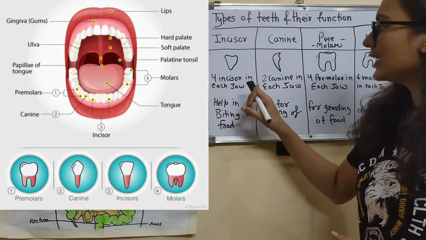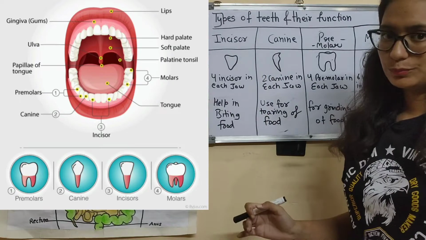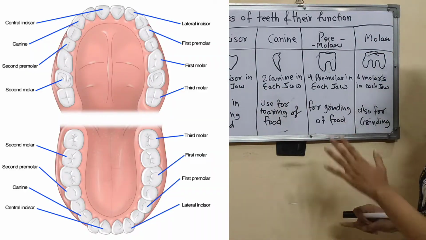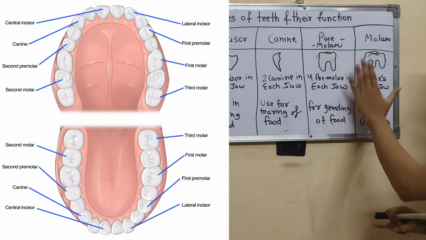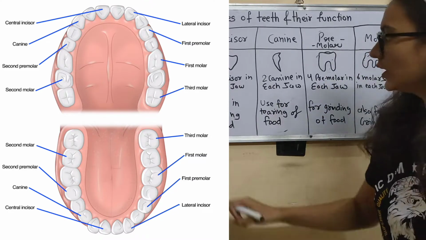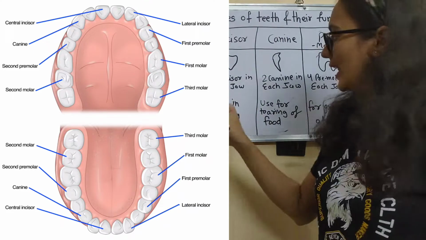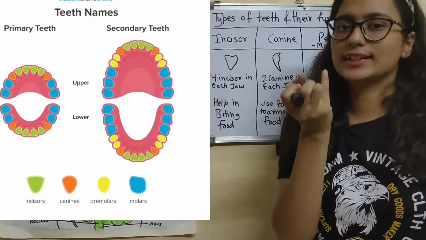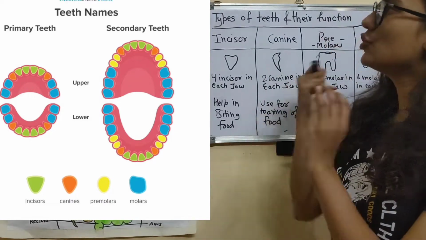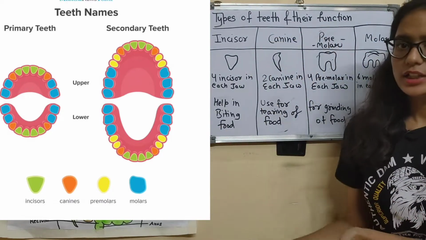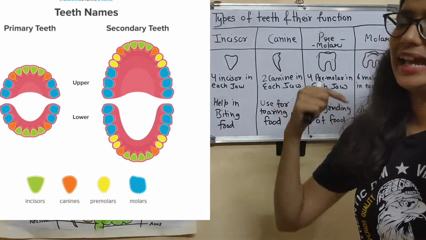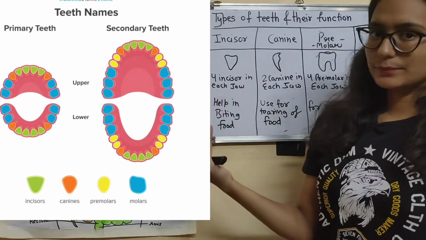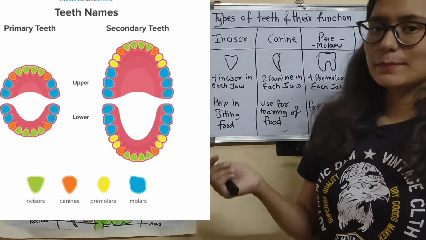There are 4 incisors in each jaw. There are a total of 2 canines in each jaw. There are a total of 4 premolars in each jaw, and there are a total of 6 molars in each jaw. The incisors help in the biting of food. So how do they help in the biting? First of all, they are in the front. As you can see on the screen, you will be able to see the diagram of teeth. So the front ones are the incisors. They are 4 in number and they help in the biting.